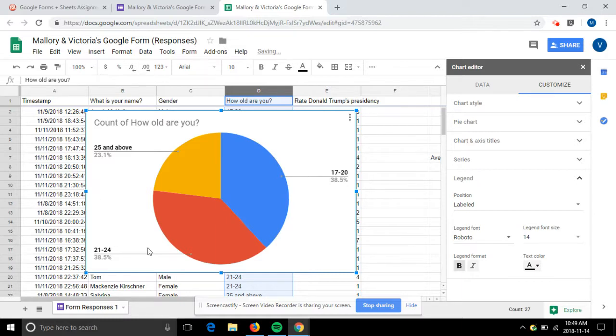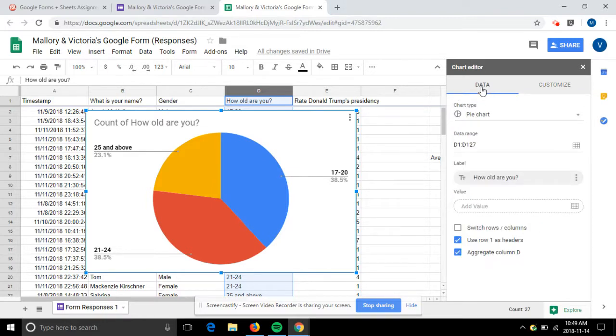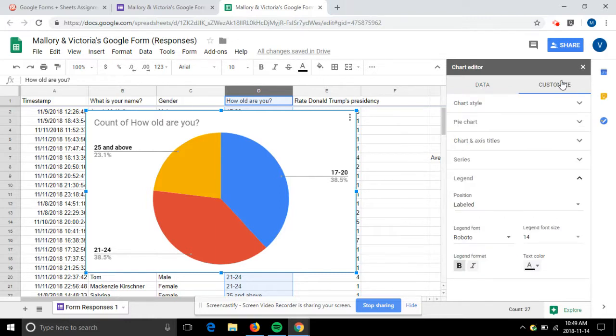As you can see, in the 17 to 20 category we had 38.5%. In the 21 to 24, we had 38.5% as well, so it's pretty equal. And then the 25 and above, 23.1%. However, if you do go to data and you would like some numbers, I believe... actually, no, it is not data. It is back in customize, and it is in pie chart.